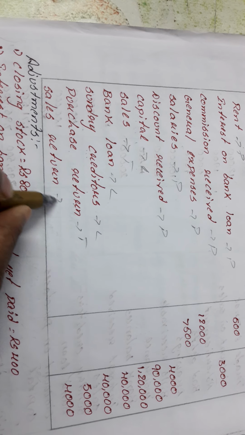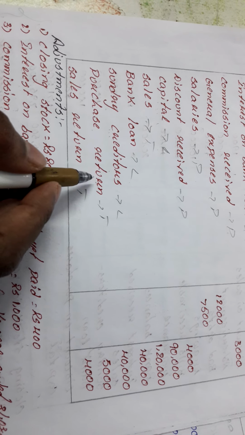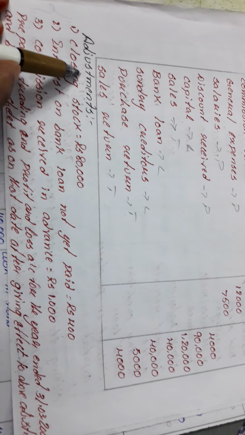Purchase returns is related to the trading account. Sales return is related to it too. Remember here, purchase returns is a trading account item and sales return is also a trading account item. Okay, so this is all that they have given. Next we will see the adjustments.